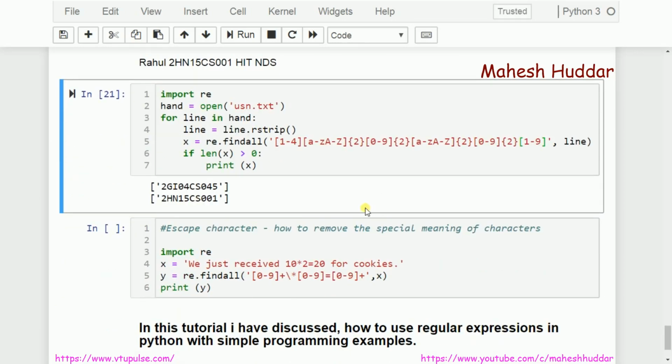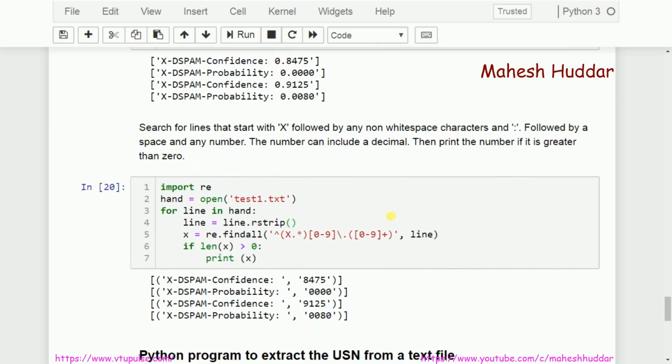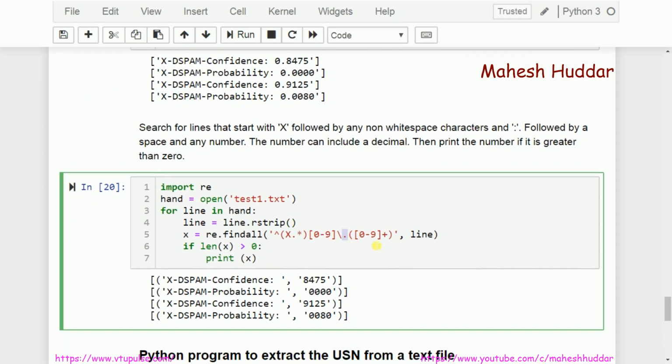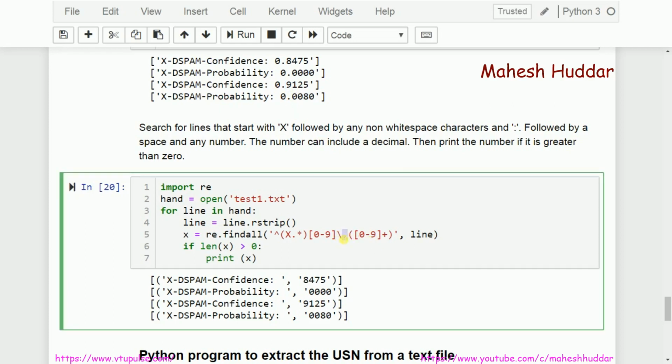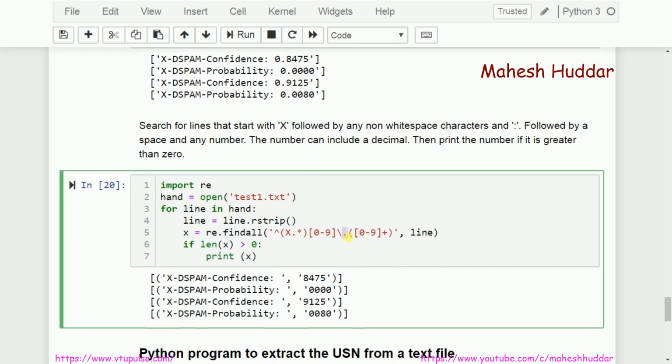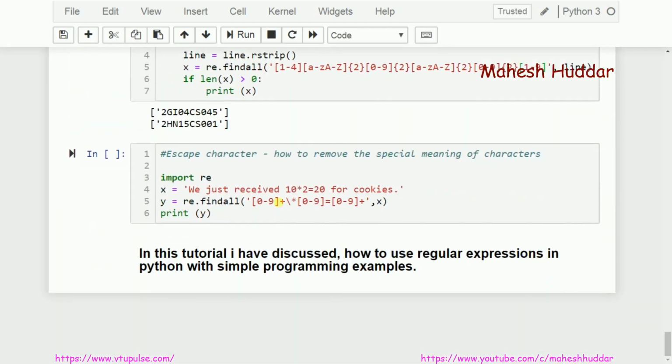Now sometimes what happens is I want to remove the special meaning of a particular character sequence, or a special character. In the previous example also I have shown you one example. I am not interested in the special meaning of dot. How to remove the special meaning of dot? Special meaning of dot is what? Any character. I am not interested in any character. I am interested in what? I want to match with this dot. So this particular dot should be preceded by what? This backward slash.